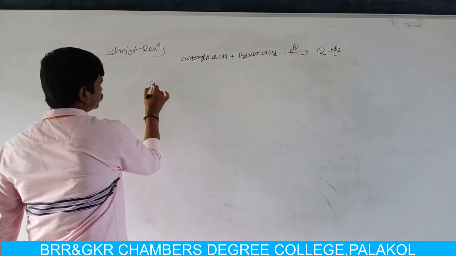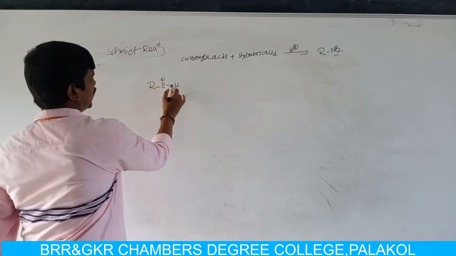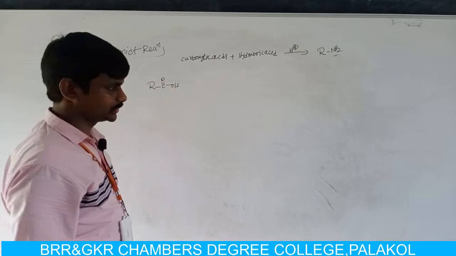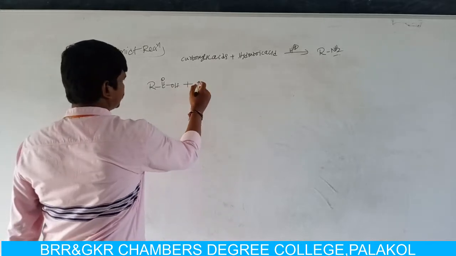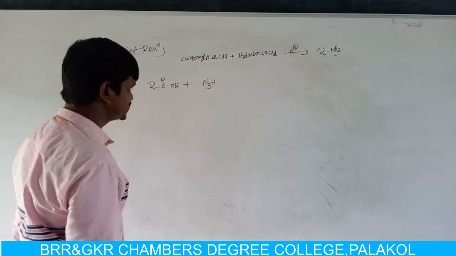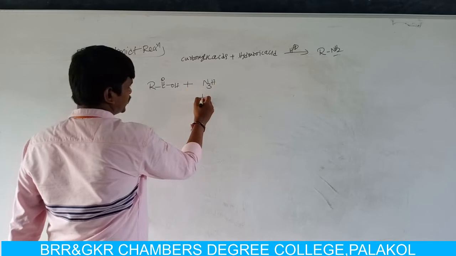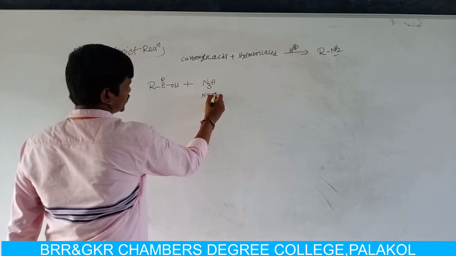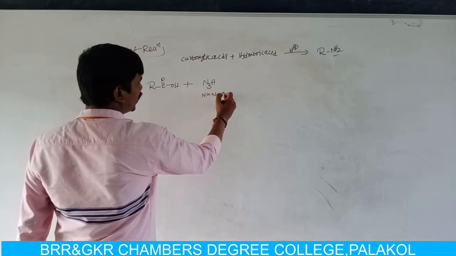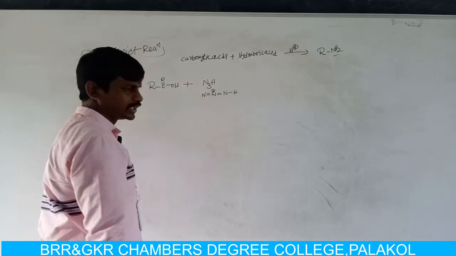For example, we consider a carboxylic acid, C double bonded OH. Now this carboxylic acid reacts with hydrazoic acid. Hydrazoic acid means N3H. NH3 is ammonia, N3H is hydrazoic acid. The structure of hydrazoic acid is N double bond N H. Here nitrogen having 4 bonds carries a positive charge.